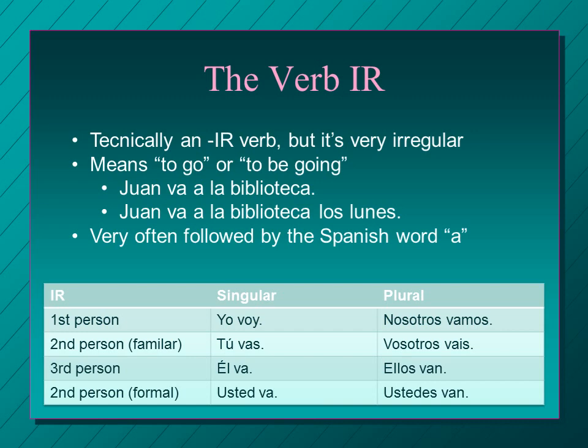And again, the ustedes forms. Usted va, just like él va. And ustedes van, just like ellos van. So those are your conjugations of ir. Voy, vas, va, vamos, vais, van. So go ahead and repeat that after me.